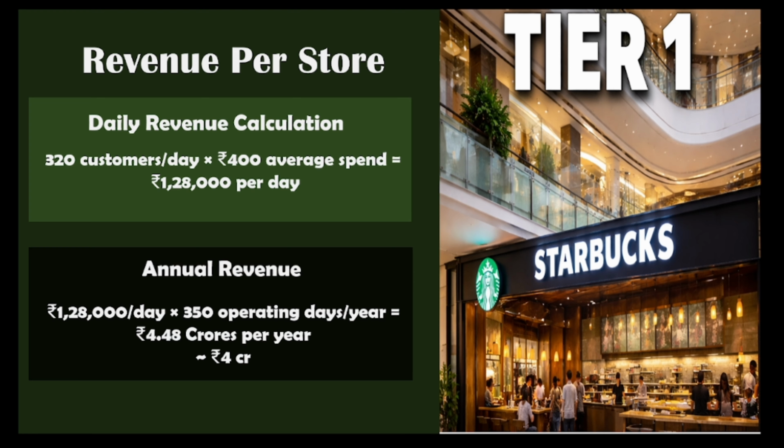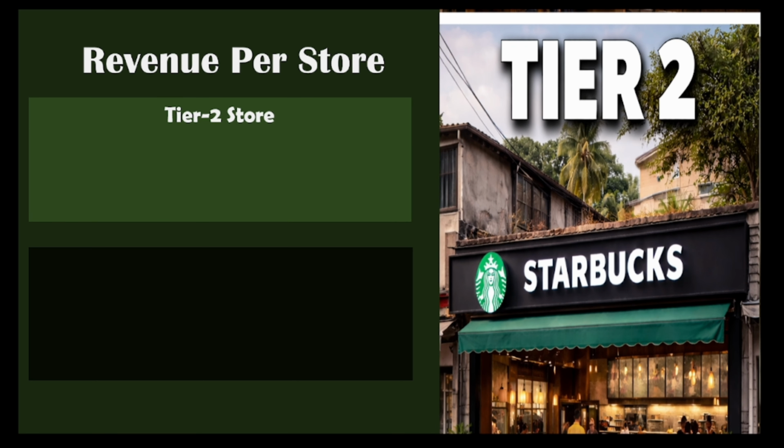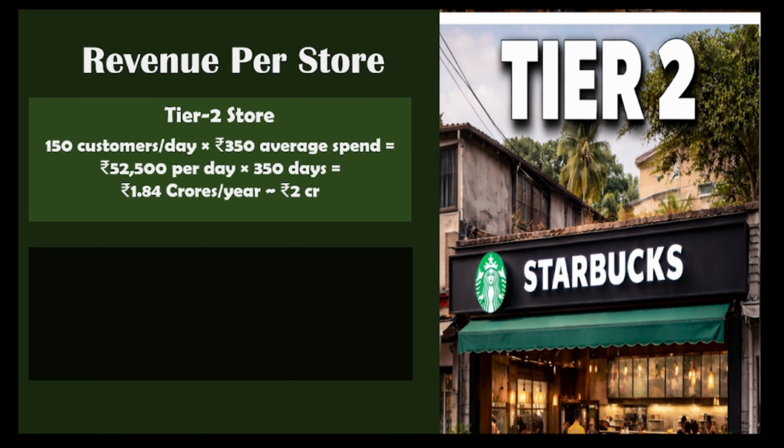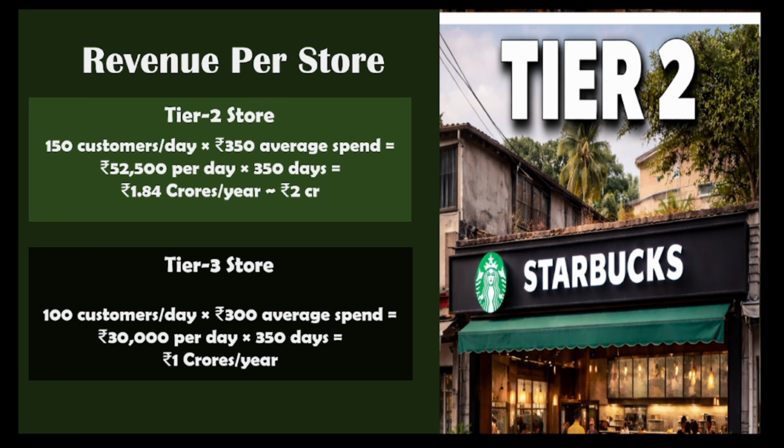For annual revenue, I'm assuming that there are 350 days of operation per year. So with 1,28,000 revenue per day and 350 operating days, we'll get nearly 4 crores of revenue for a Starbucks store in 1 year. For a tier 2 city, from the assumptions part, we had around 150 customers visiting per day with an average order value of 350 rupees. We'll get 52,500 rupees as the revenue per day. And with 350 operating days, we'll get the annual revenue to be around 2 crore rupees. For tier 3, similarly, we'll get 1 crore rupees of revenue per year.